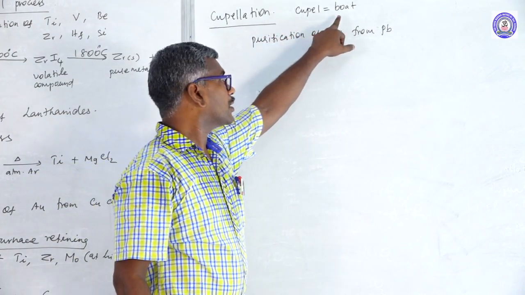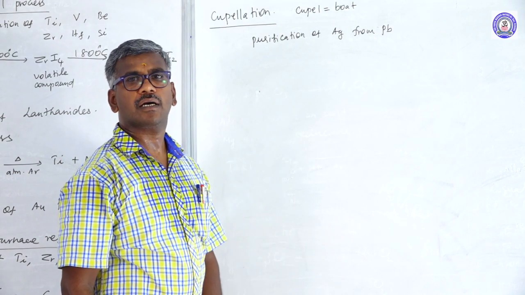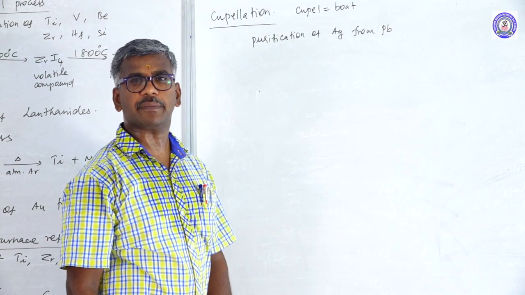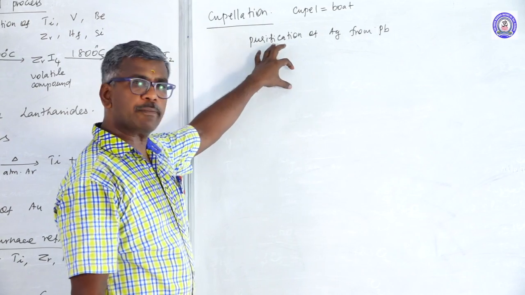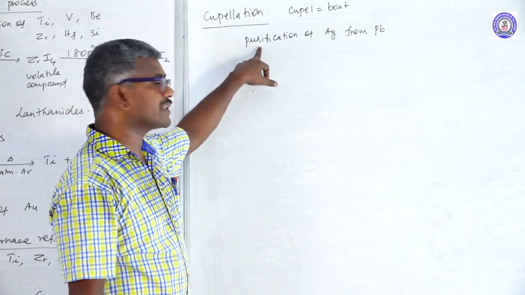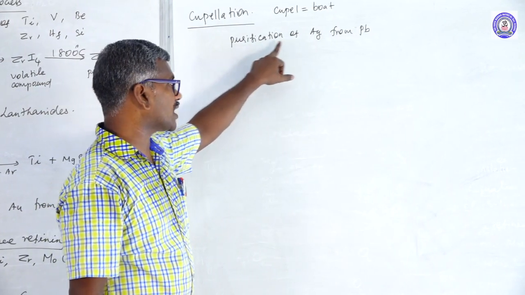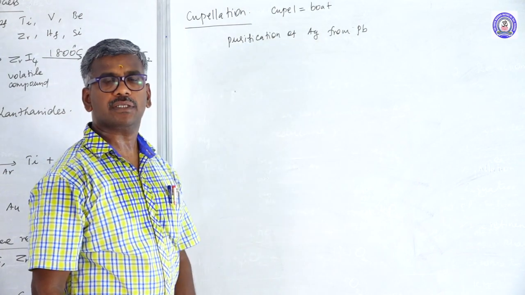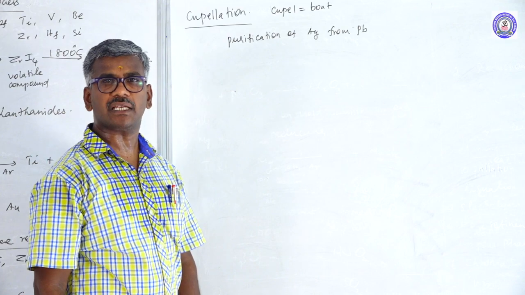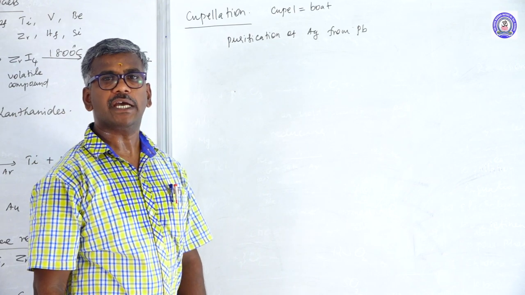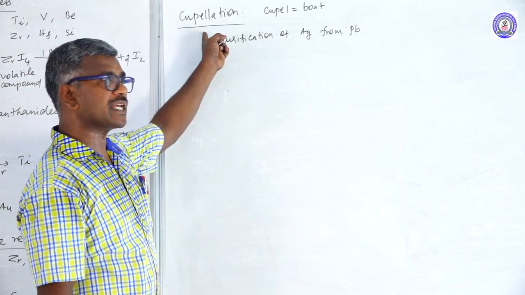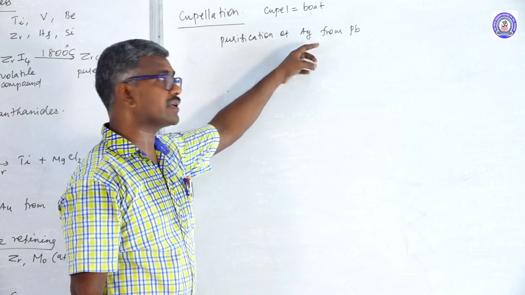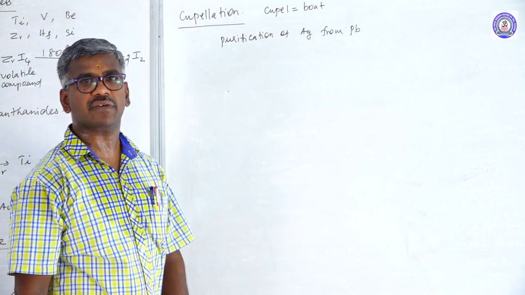Cupel means a pot-shaped bone ash vessel made of cement. This is the same process as poling. This method is used for purification of silver from lead. In the silver ore, the impurity of lead is present. That lead can be removed by using cupellation. So for the formation of pure silver, this process is known as the purification of silver.